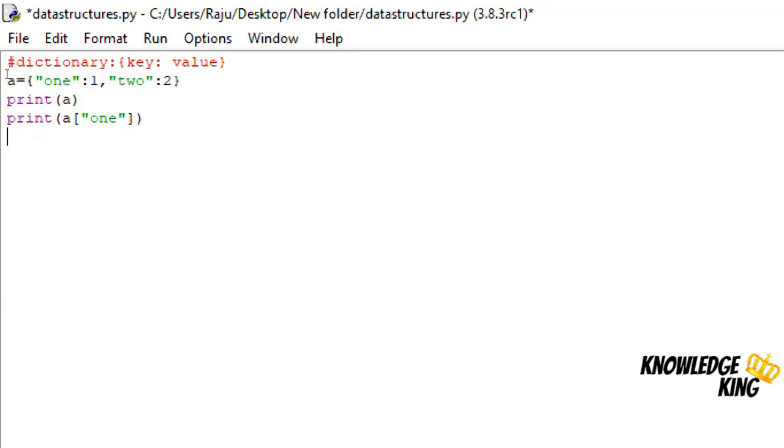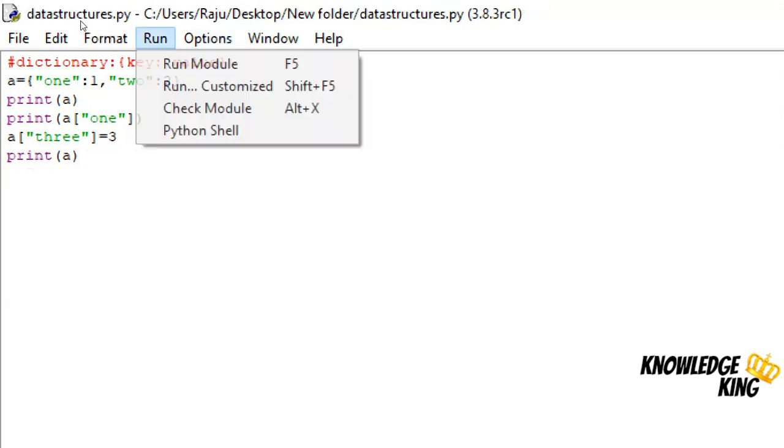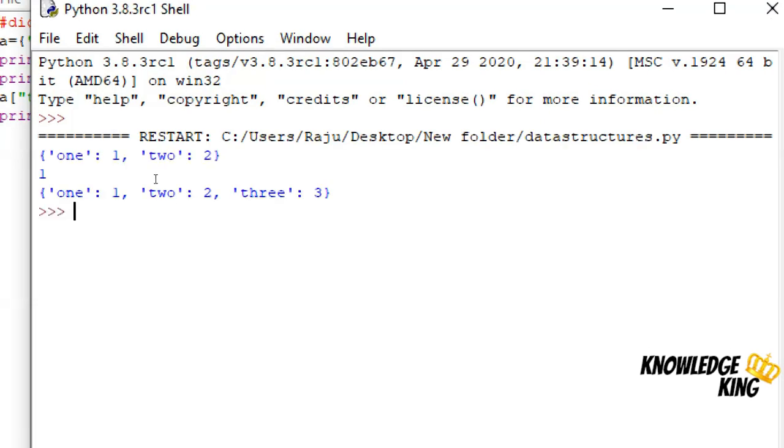To update or to add one more key pair to the dictionary, we can write like A of key, where I'll give a unique key representing a value, and I'll print A now. As you can see, a new pair is added.